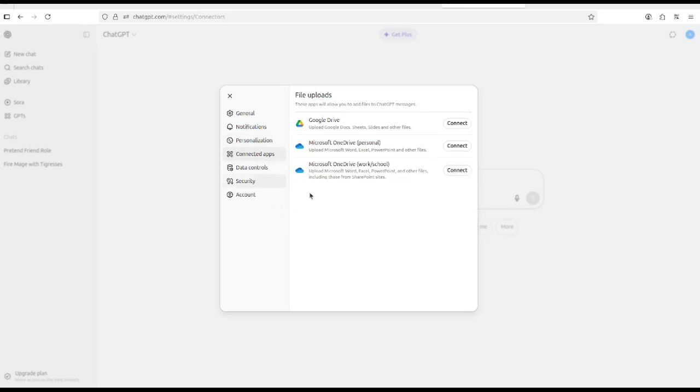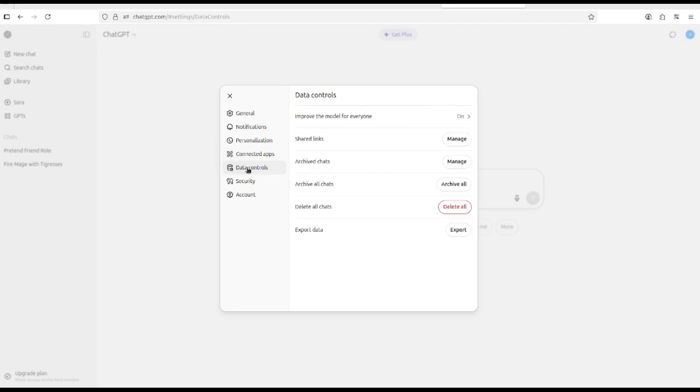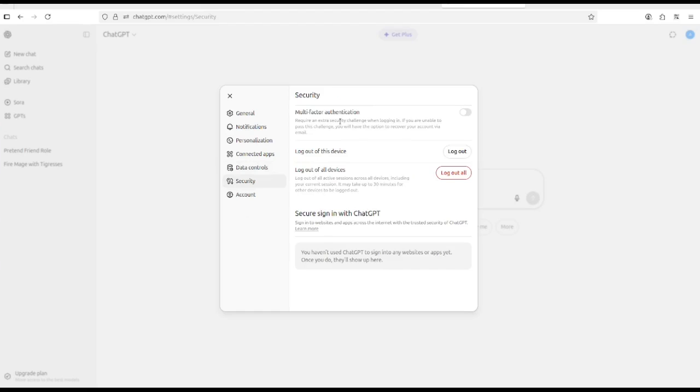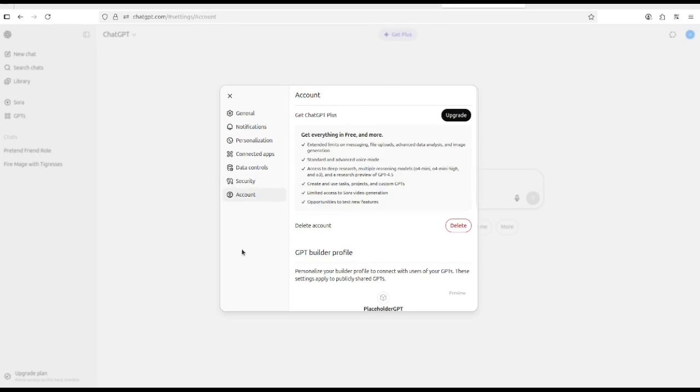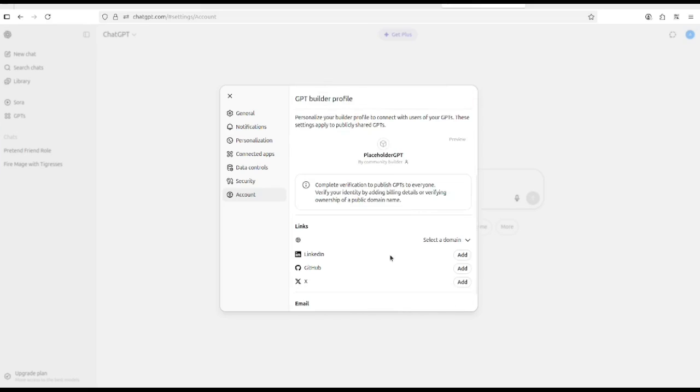Now you can connect other apps like Google Drive and Microsoft OneDrive with ChatGPT. You could have data controls with shared links and archived chats and so on. In security, you can set up multi-factor authentication, you can log out, and you could also secure sign-in with ChatGPT. With account, you can upgrade or delete your account. And of course, you can connect a ChatGPT account with LinkedIn, GitHub, or Twitter.